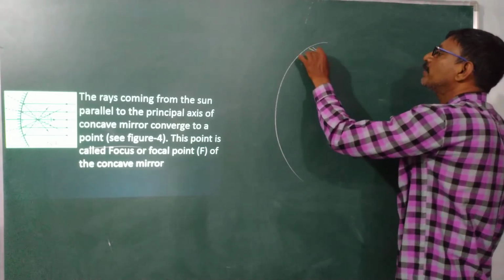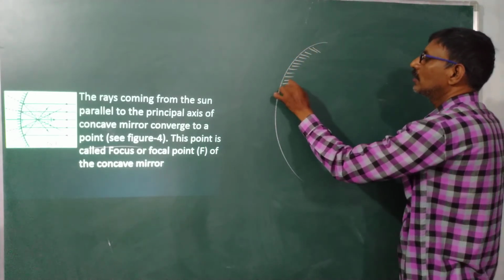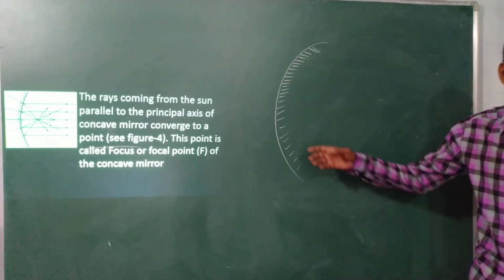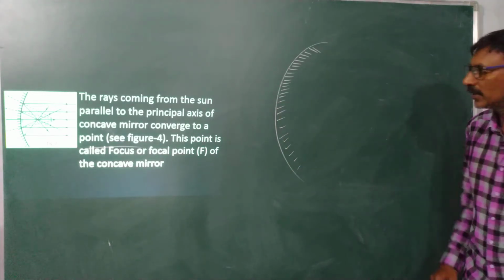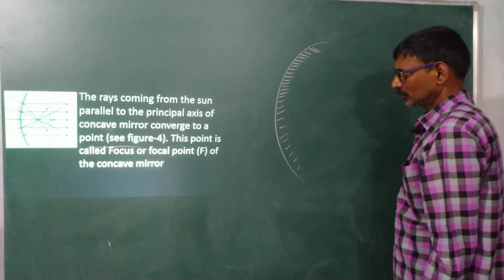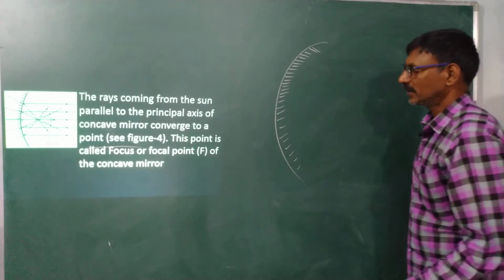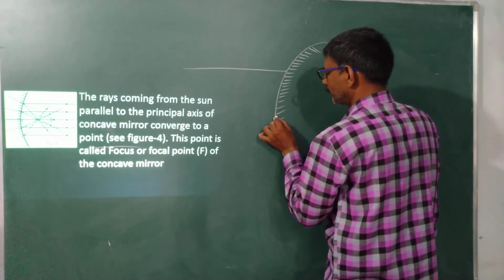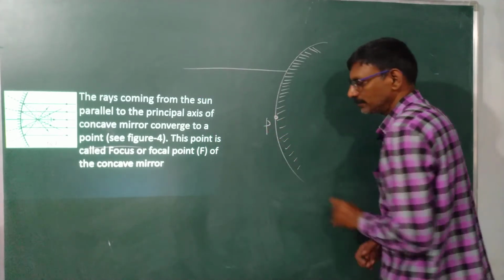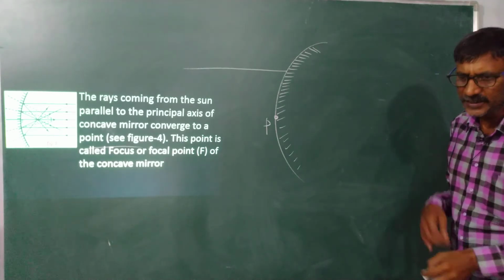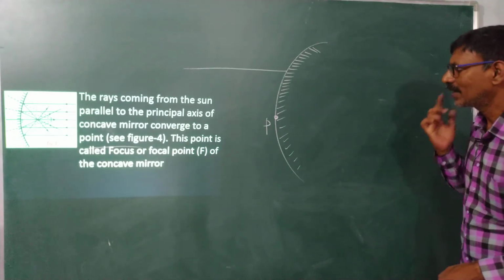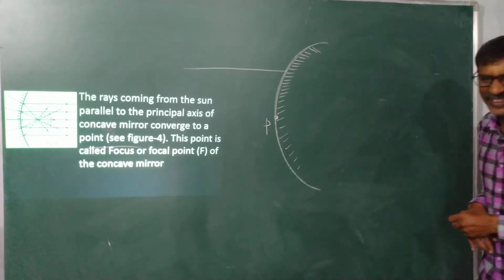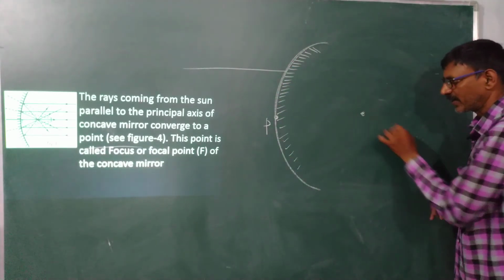When the inside concave surface is coated with silver, then it acts as a convex mirror. Suppose this is my pole. It must have some curvature. Somewhere we can find it.